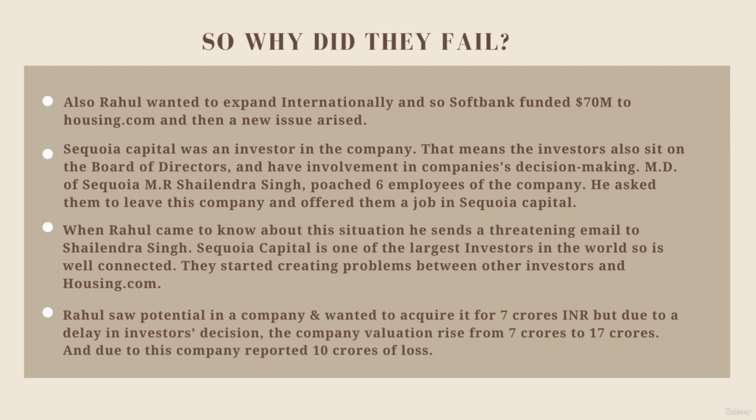This incident created frustration for Rahul. And so when Rahul came to know about the situation, he sent a threatening email to Shailendra Singh. He literally abused his investors. So what happened is, since Sequoia Capital is one of the largest investors in the world and is a well-connected VC, they started creating problems between other investors and housing.com.